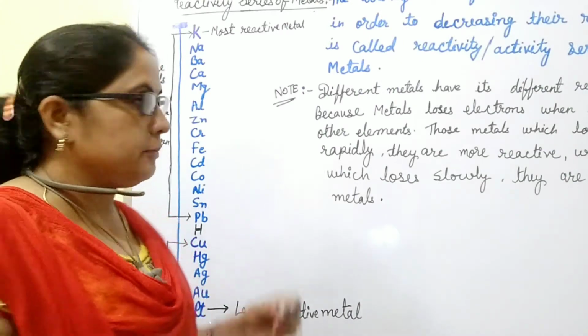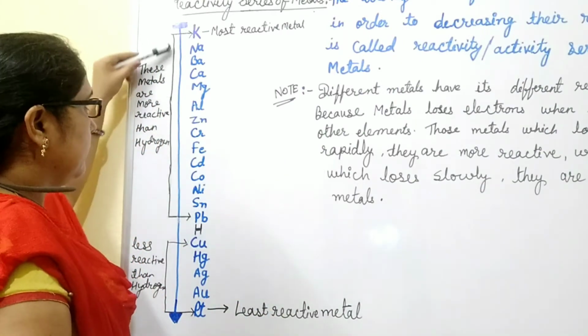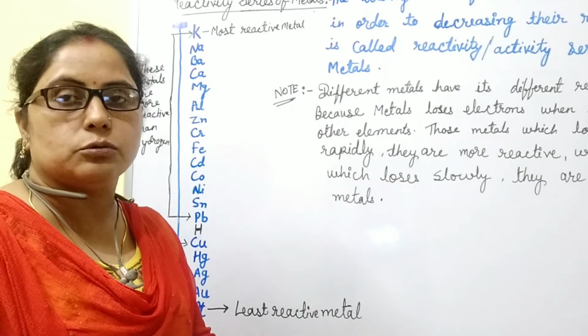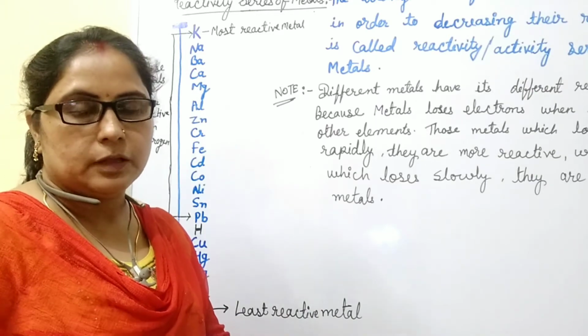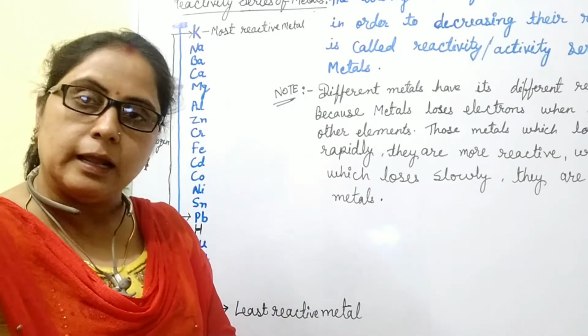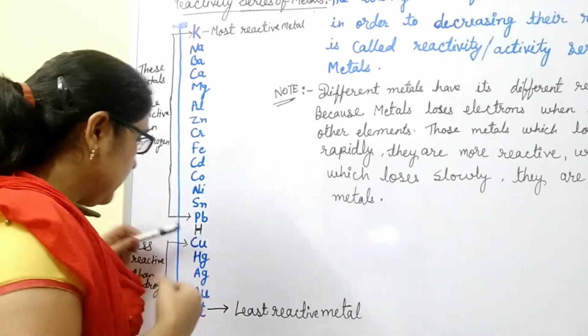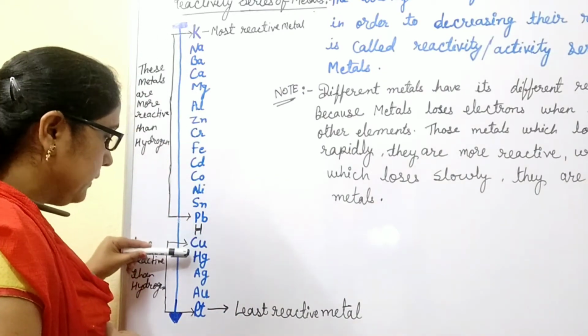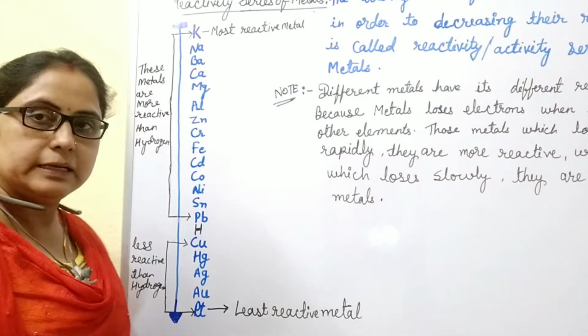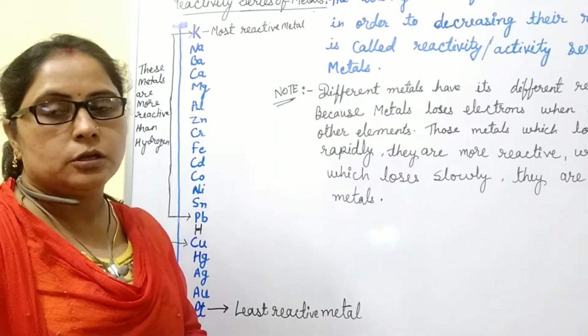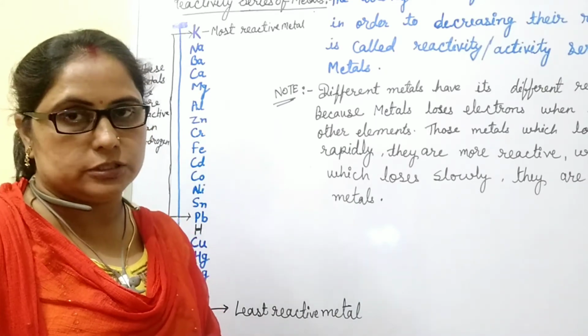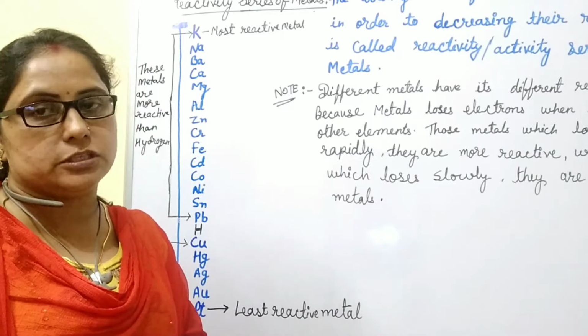Those metals which are present above hydrogen have the capacity to displace hydrogen because they are more reactive than hydrogen. While those like copper, mercury, gold, silver and platinum are below hydrogen, so they are less reactive than hydrogen. They cannot displace hydrogen.